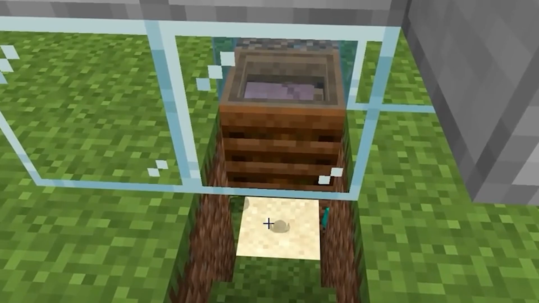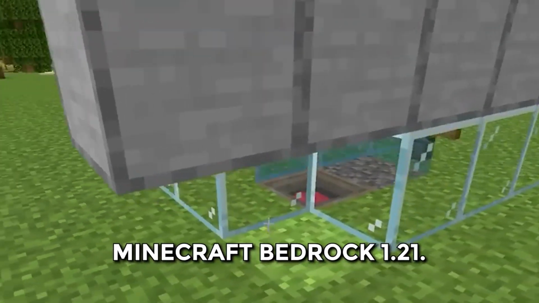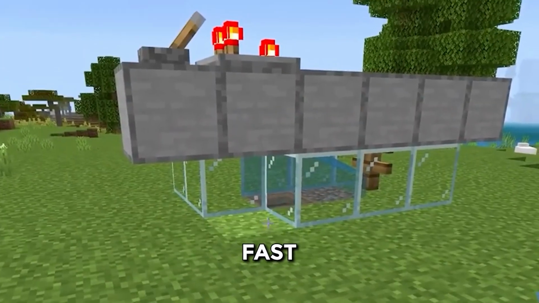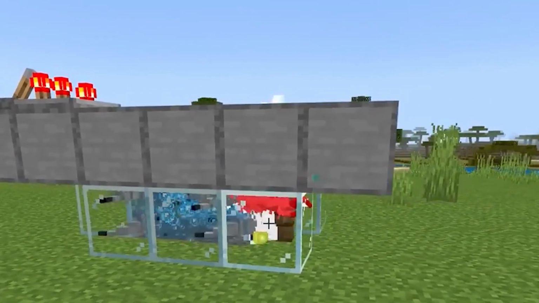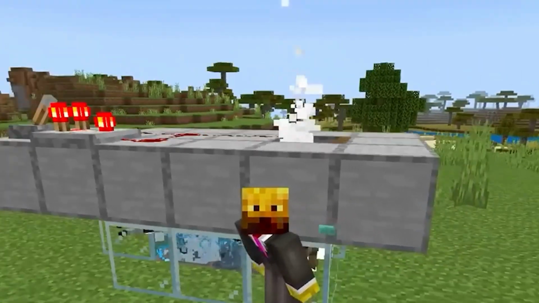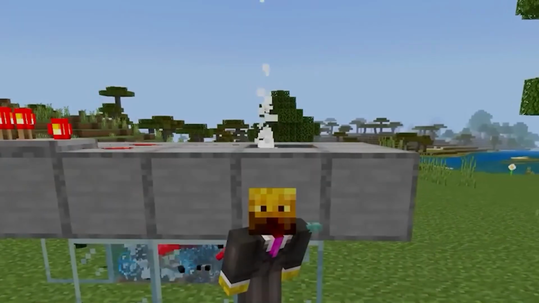There is no doubt that Silverfish XP Farm is the best XP farm in Minecraft Bedrock 1.21. It's fast, automatic, and overpowered, while giving insane XP with literally no effort. Now go build it and become the XP king of your Minecraft world. So, are you ready to build an XP farm for your Minecraft world?